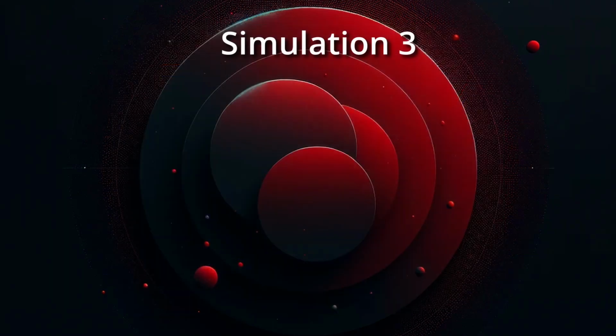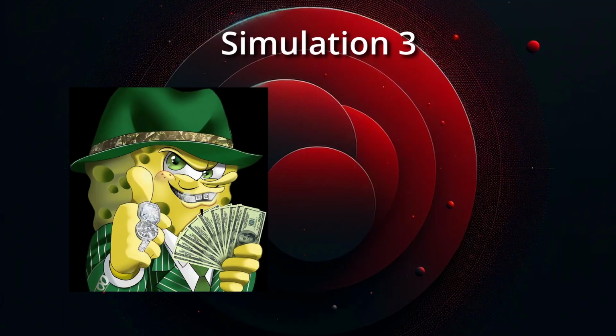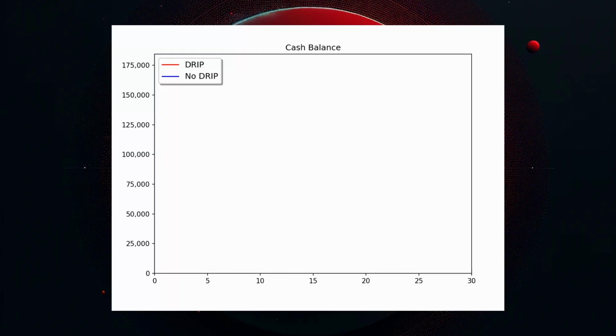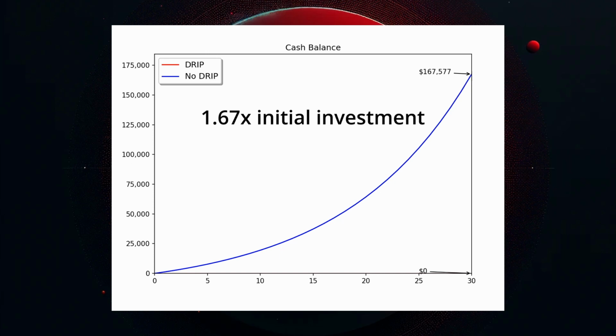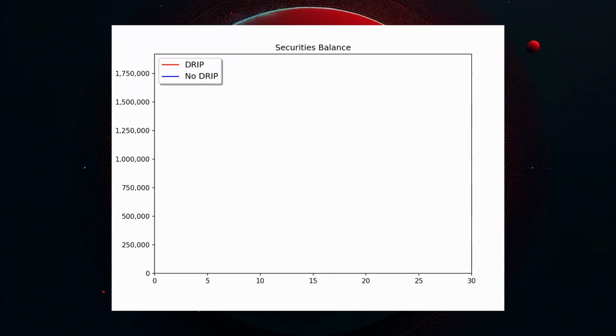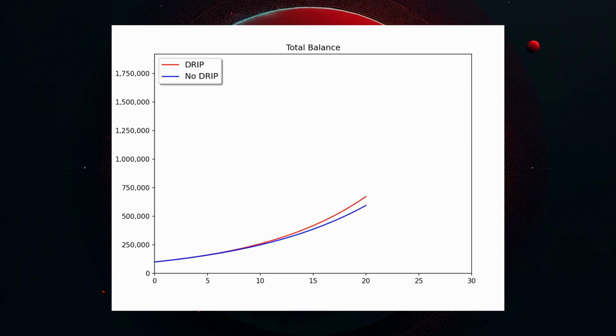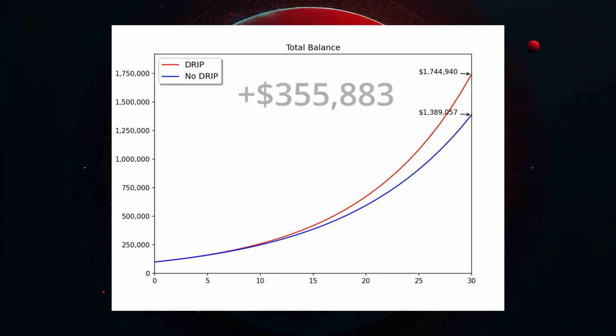In the third simulation, we're looking at a lump sum investment into the account and seeing the difference of reinvesting dividends or not. No additional monthly investments will be made into this account. The lump sum is $100,000. In the cash graph, we can see the cash slowly build up over the years to an amount over the initial lump sum, $167,577. In the securities graph, we can see a stark difference of over $500,000 between the amount of investments. Overall, though, including cash left over from not reinvesting, the difference is $355,883. That's a huge difference.